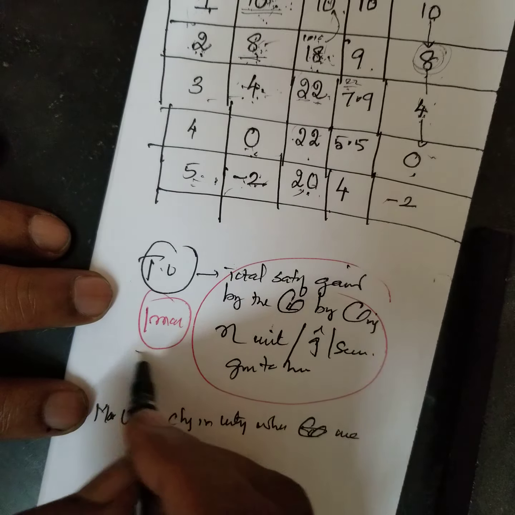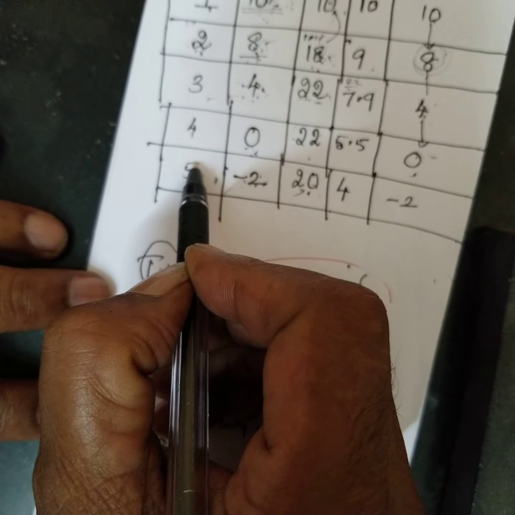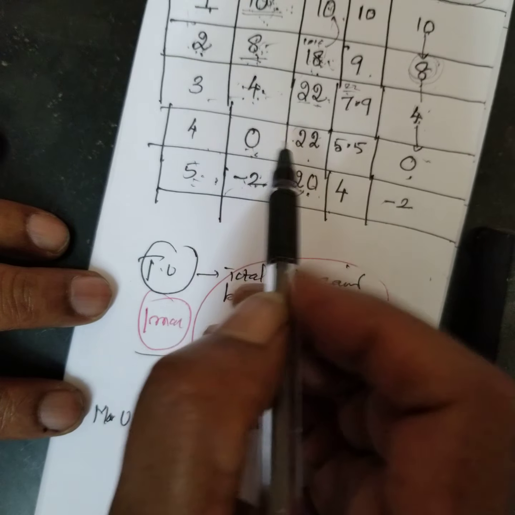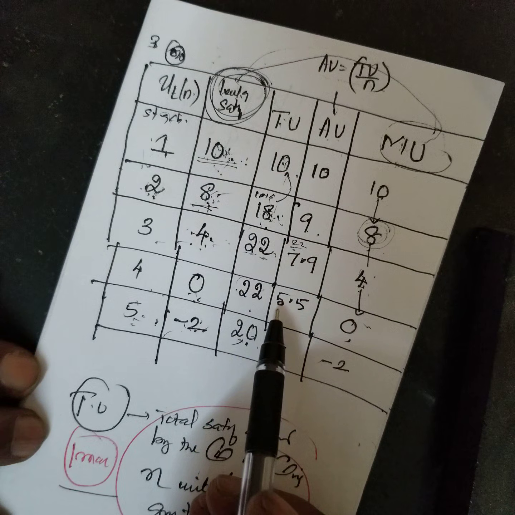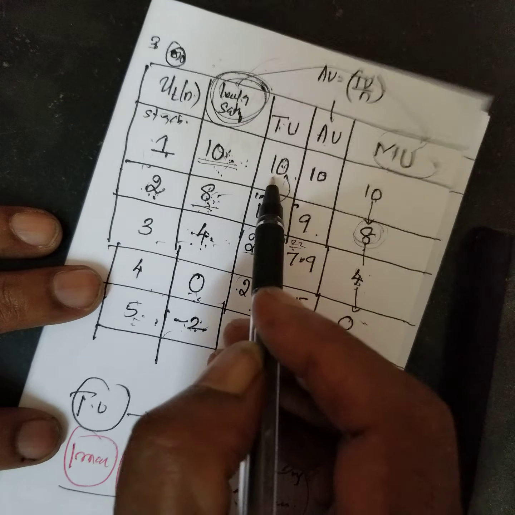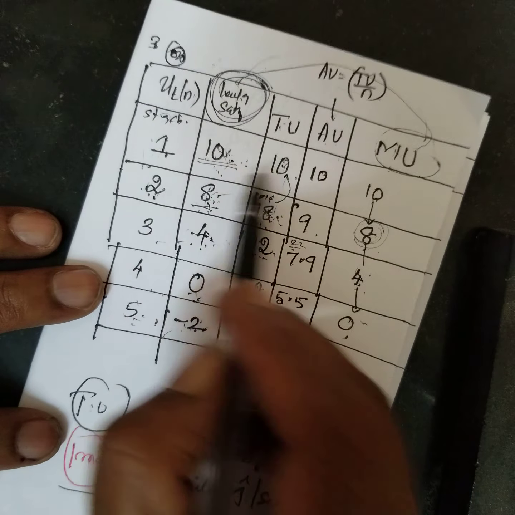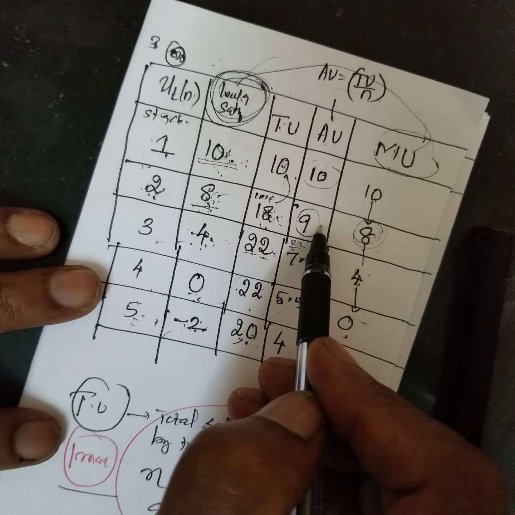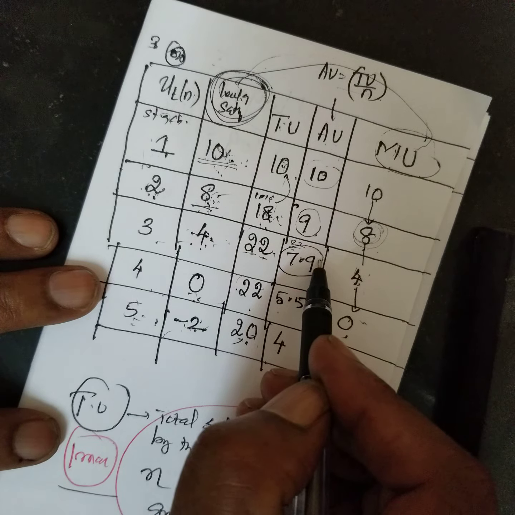Then what is average utility? For every unit, that means per unit utility gain. This is called utility gain per unit. What is the utility gain? 10. My utility gain is 9. This is called average. Utility gain is 7.91.